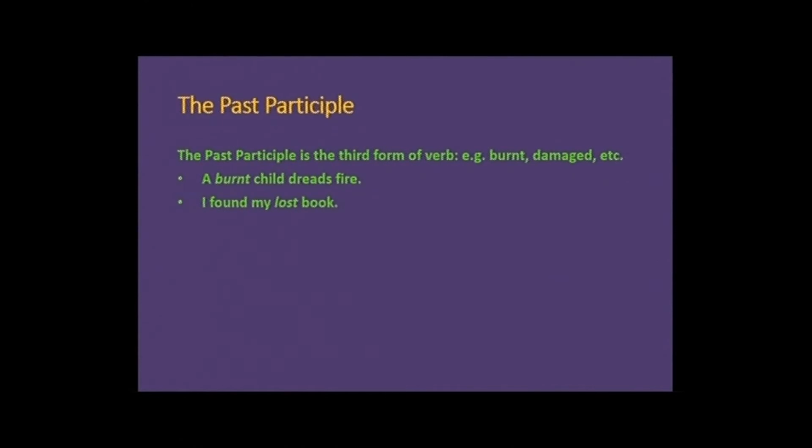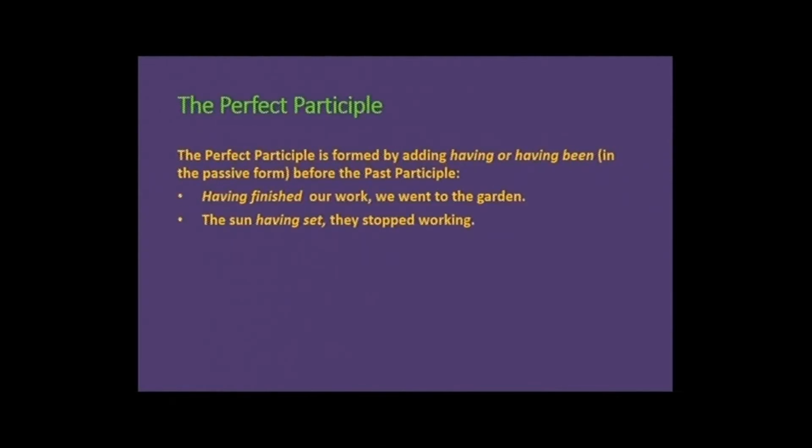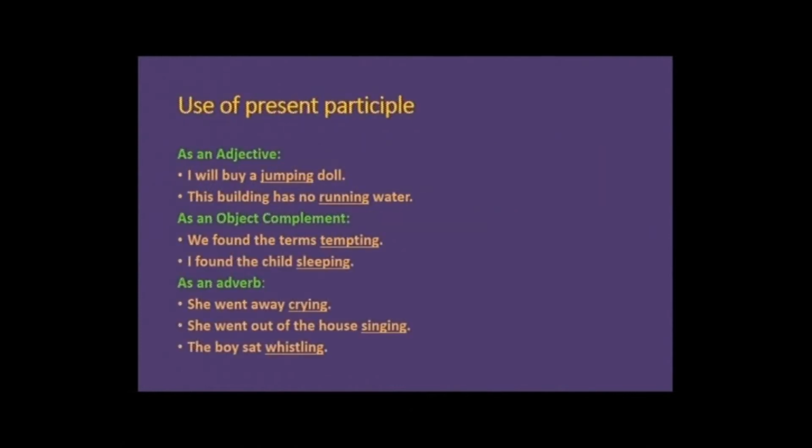The past participle. Past participle is the third form of a verb. For example, burnt, damaged, etc. A burnt child dreads fire. I found my lost book. Dear students, the perfect participle is formed by adding having or having been in the passive form before the past participle. Having finished our work, we went to the garden. The sun having set, they stopped working.